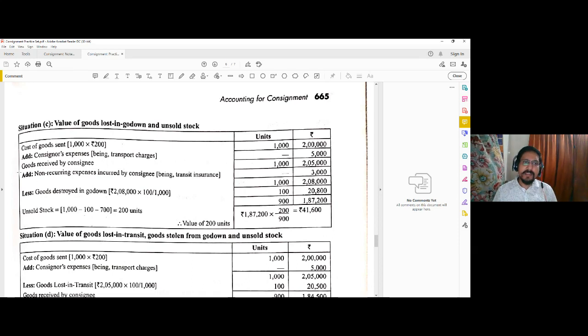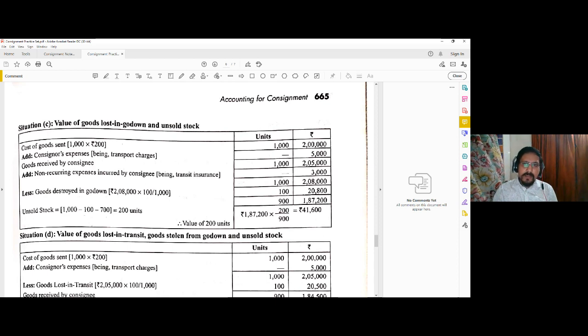On this, the consignee has incurred transit insurance. Since it is transit insurance, obviously when taking the goods from the port to its own godown, the expenses have been incurred. So these expenses were actually incurred first, and then the goods went to the godown, and then they were lost. So the expenses are added directly.